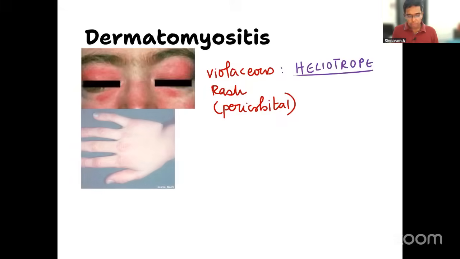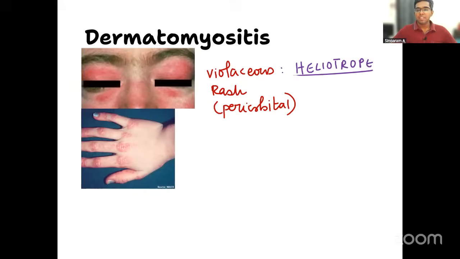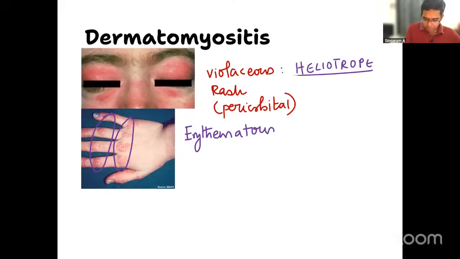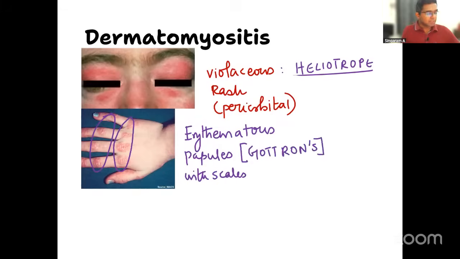That is number one. Number two, what is this finding? Any comment? What you can see are these areas: distal interphalangeal joints, proximal interphalangeal joints, or all the joint spaces over the hand, you are having erythematous, that is red colored, papules with scales, scaly lesions. What do you call that? Yes, it is called Gottron's papules. Correct. That is another classical feature of dermatomyositis.